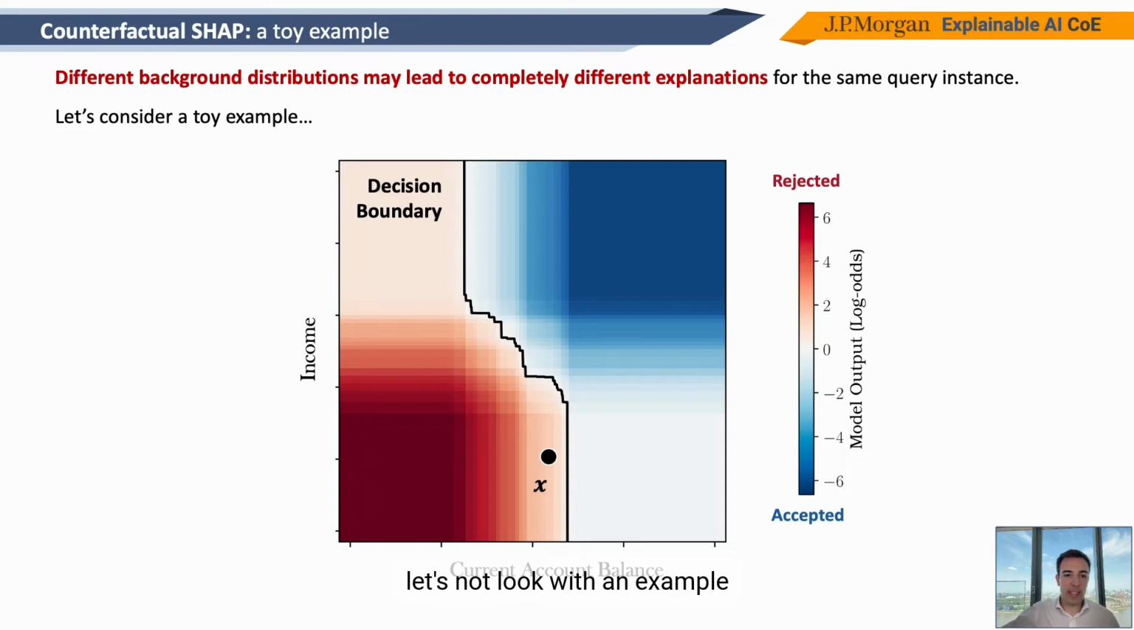So let's now look through an example at what happens if we do that. And let's imagine that we are in a toy setting again, in which we have two features, current account balance on the x-axis, income on the y-axis, and we have a machine learning model with a decision boundary described by this black line, and a client text that has been rejected because they are on the red part of the decision boundary, while the blue part represents acceptance. Now, let's try to generate explanations using different background distributions.